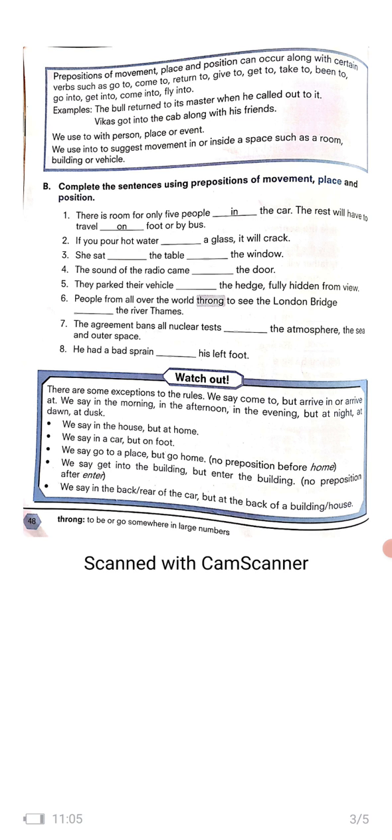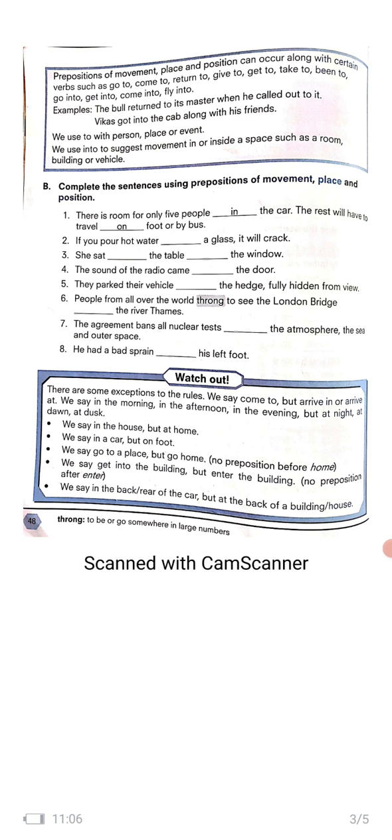She sat on the table near the window. Both are prepositions, on and near. The sound of the radio came at the door. Fifth one, they parked their vehicle in the hedge, fully hidden from view. So in the hedge, in is the preposition of position again.